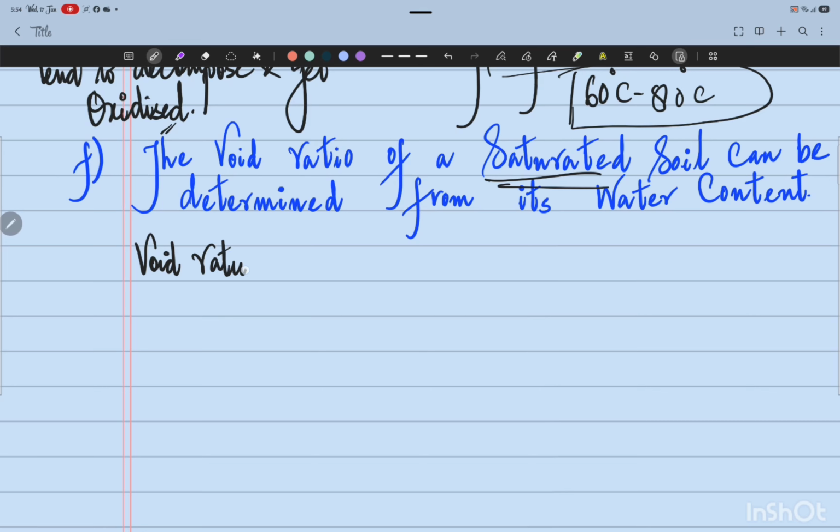In case of a soil sample, the void ratio, denoted by e, is defined as the ratio between the volume of voids to the volume of solids in a given soil sample. This term is denoted by e and it's known as the void ratio.